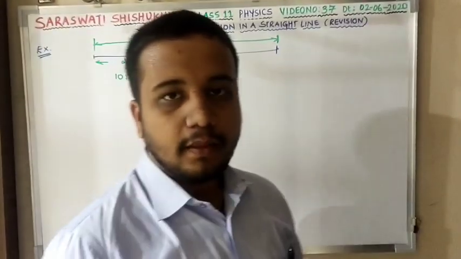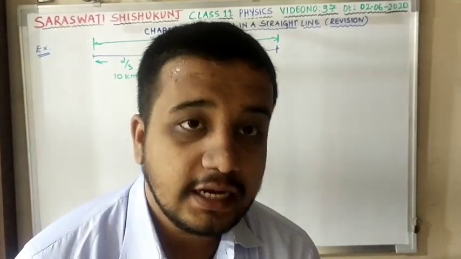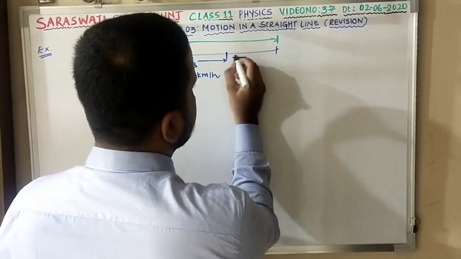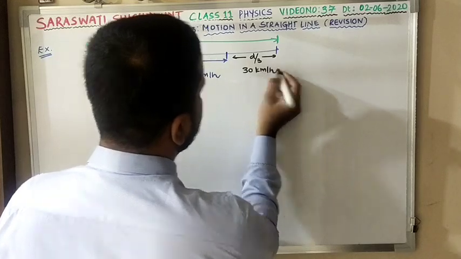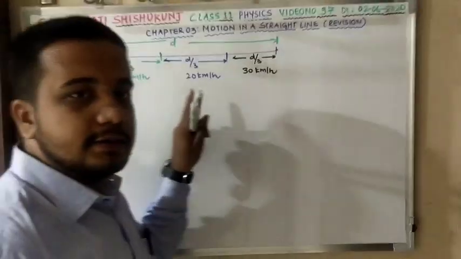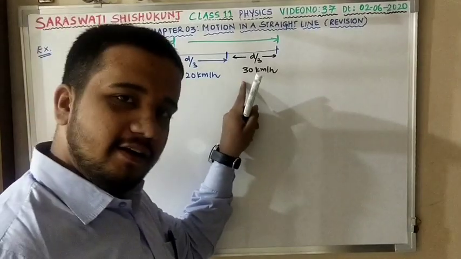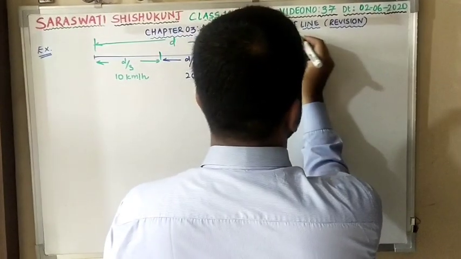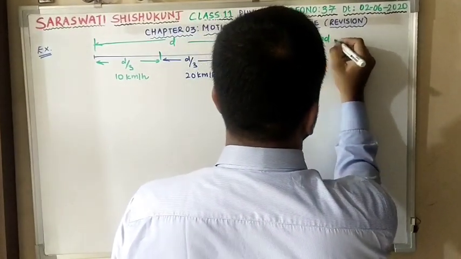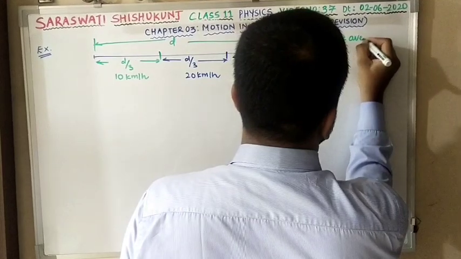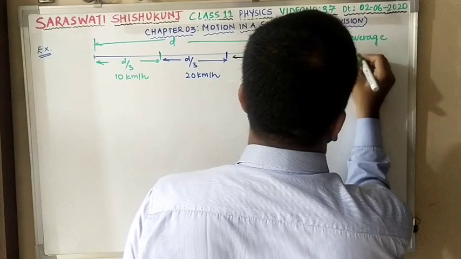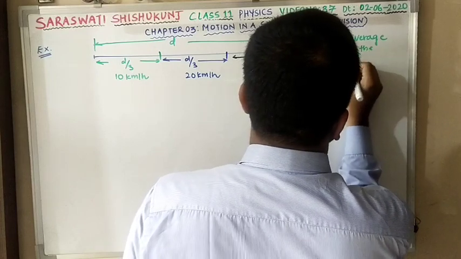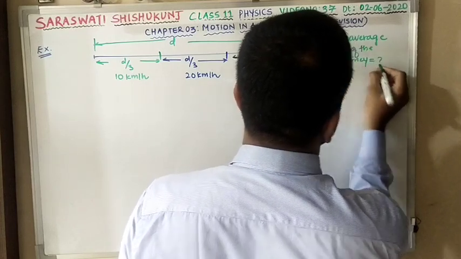The third, that is the last 1/3 distance, is covered at a speed of 30 km/h. First 10 km/h, second 20 km/h, and third 30 km/h. They are asking you to find the average speed of the journey.